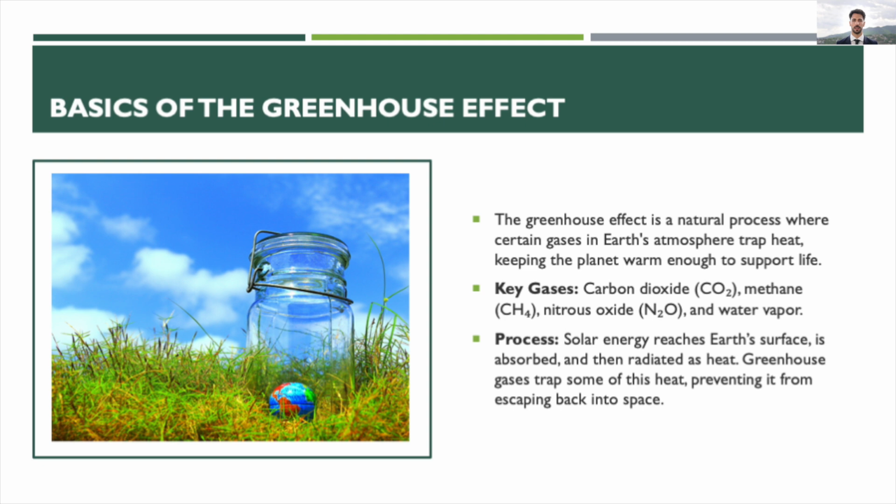Basics of the greenhouse effect. The greenhouse effect is essential to understanding climate change. Here's a quick breakdown. The greenhouse effect is a natural process that keeps Earth warm enough to sustain life. Greenhouse gases, like CO2 and methane, trap heat from the sun, which warms the planet. Without the greenhouse effect, Earth would be around minus 18 degrees Celsius, 0 degrees Fahrenheit, instead of the average 15 degrees Celsius, 59 degrees Fahrenheit. It's crucial to highlight that while this effect is natural, human activities are intensifying it, causing more heat to be trapped and leading to global warming.